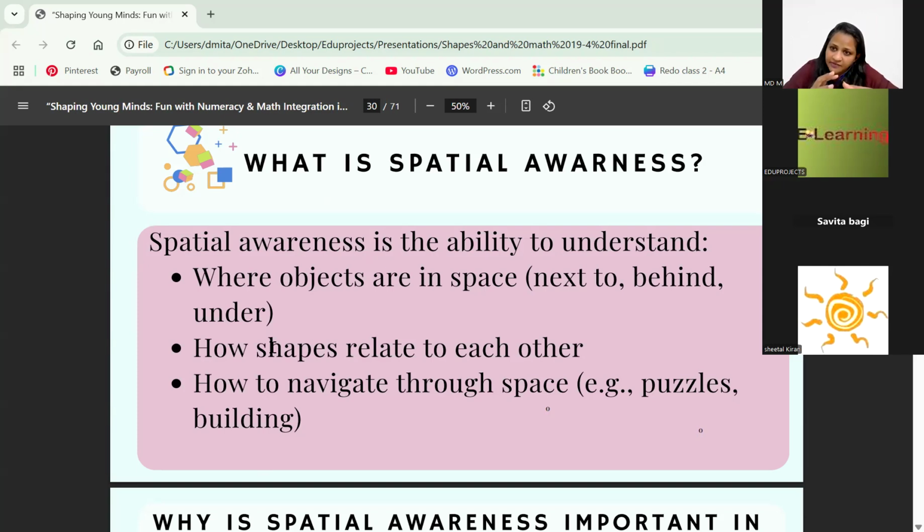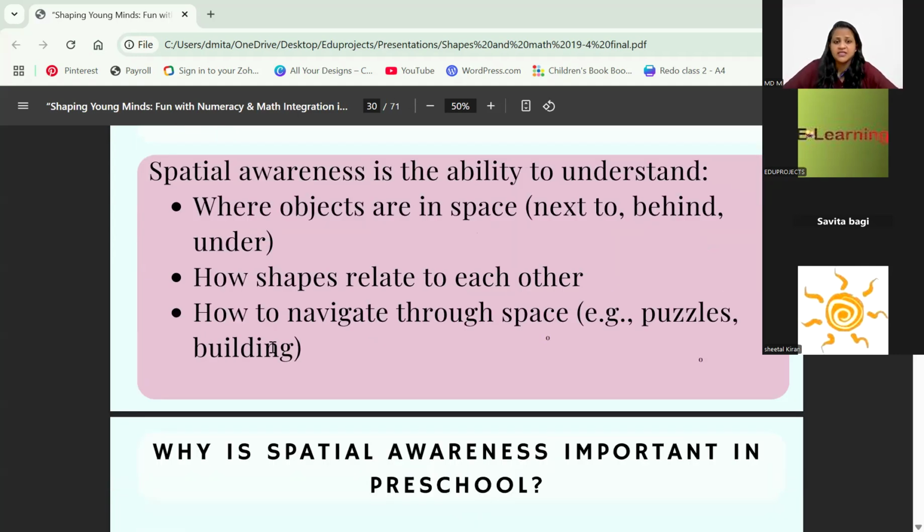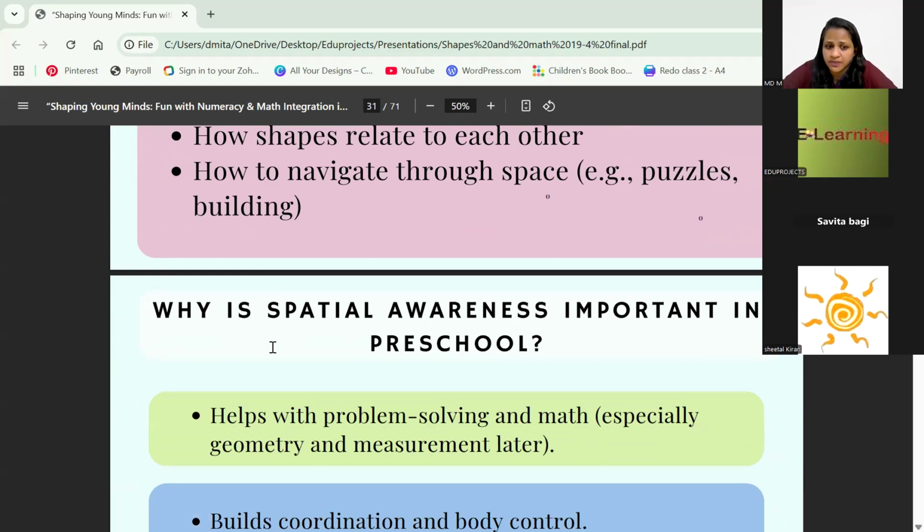Like in the craft activity also, take a big circle. Now we tell them, okay, now take a small circle and place it on top of it. So they are doing that. They are building something, constructing something over here. That is spatial awareness. Now, why is it so important in preschool?